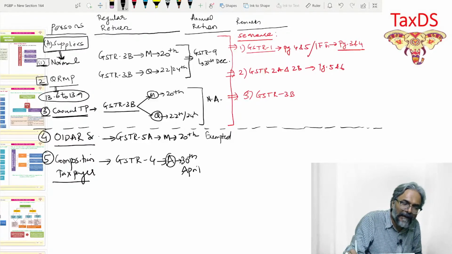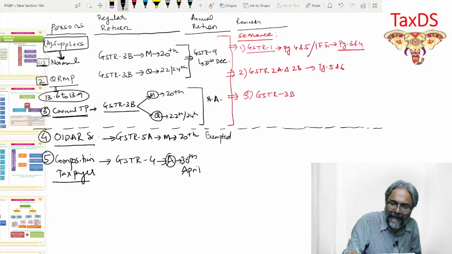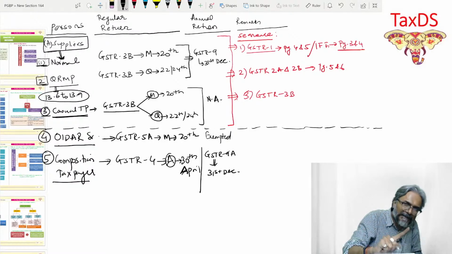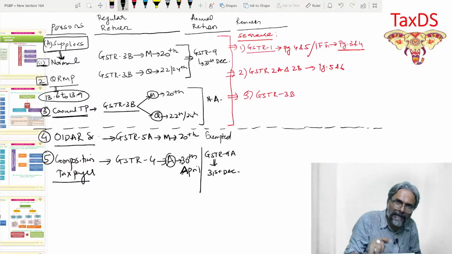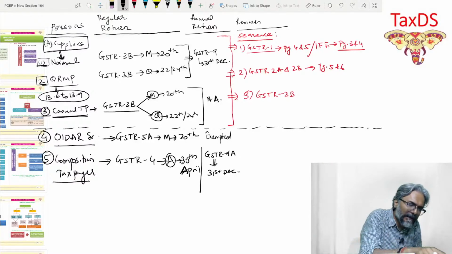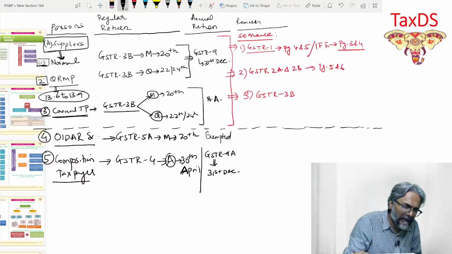That is when they file. Now, as far as the annual return is concerned, the annual return that they file, in this case, is GSTR 9A, and that they file by 31st of December. So regular return only once, which is 30th of April next year. Annual return, they file GSTR 9A, 31st December. Is that point clear to all of you, students? Everyone in this context? So this is the point in this regard.